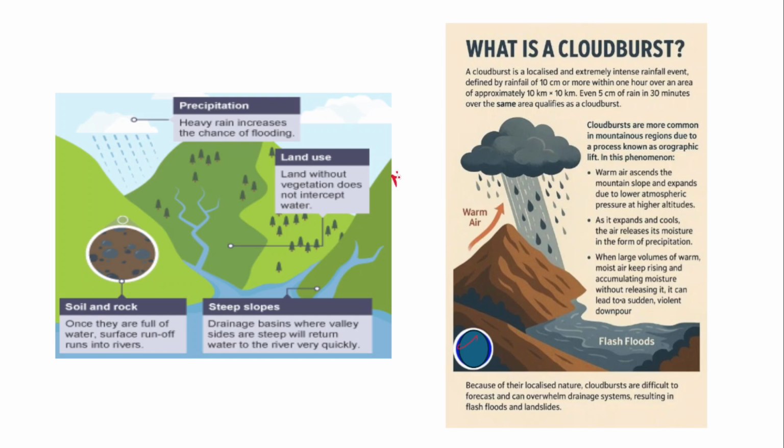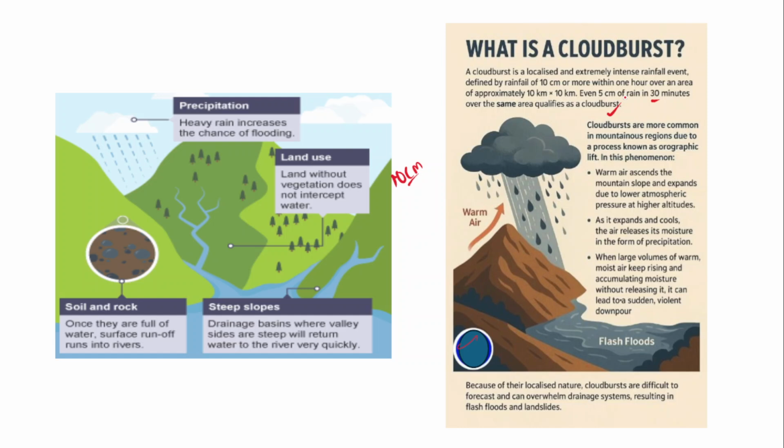It could be 10 centimeters or more also, right? So within one single hour or 2 hours, extreme rainfall of more than 10 centimeters within a particular area would be considered a cloudburst in a very simple way, right? So even 5 centimeters of rain in 30 minutes over the same area also qualifies as a cloudburst.